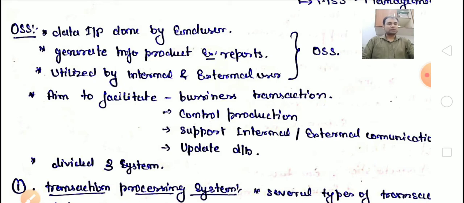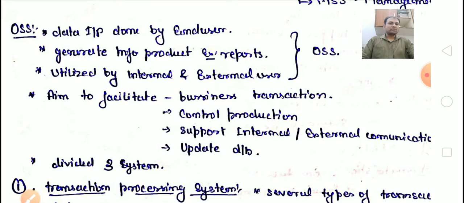Now, what are the main aims of the OSS? The first is business transactions, the second is control production, the third is support internal and external communications, and the last is update database. How do they facilitate business transactions? All the reports will be coming, so according to the reports, internal and external users can understand how many transactions are done in the business.